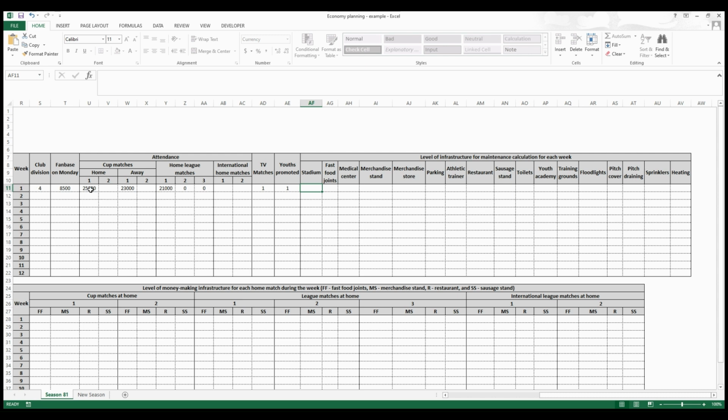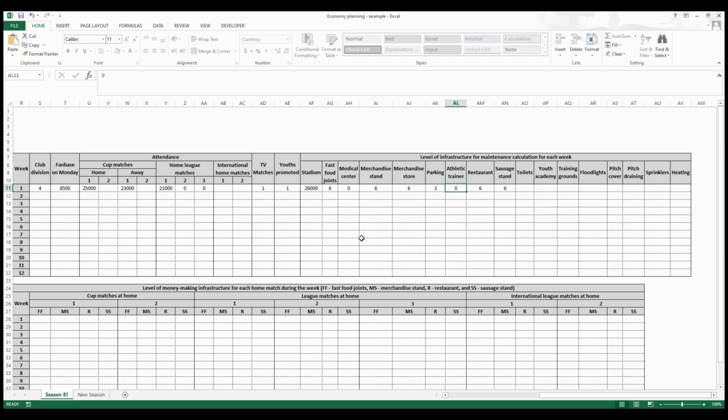Then, since we have an attendance of 25,000 here, let's say that the stadium is 26,000 big. Fast food joints, I'll consider all money making facilities level 6. All of them. Okay. I will put injury related facilities level 0.